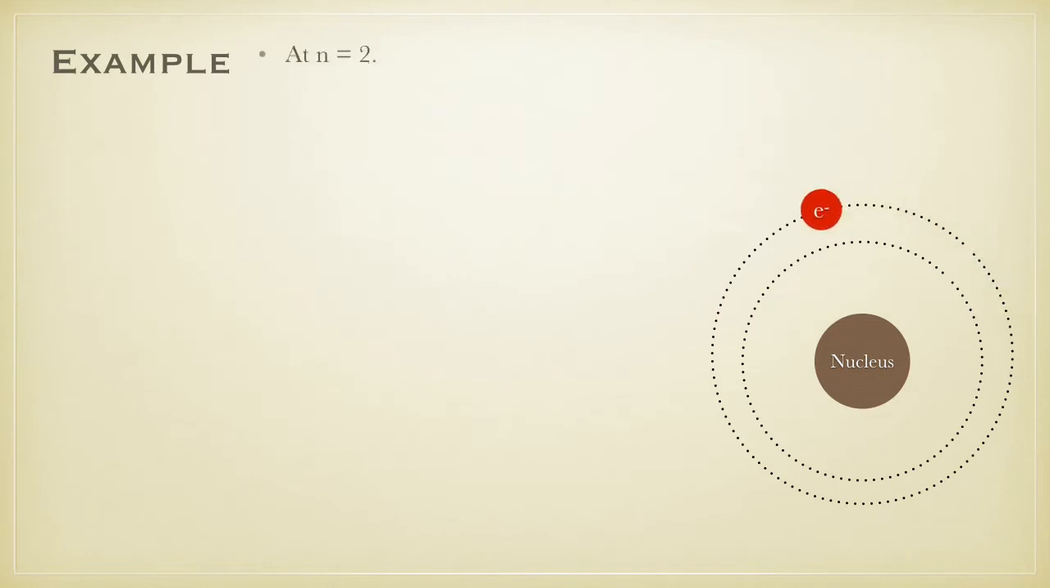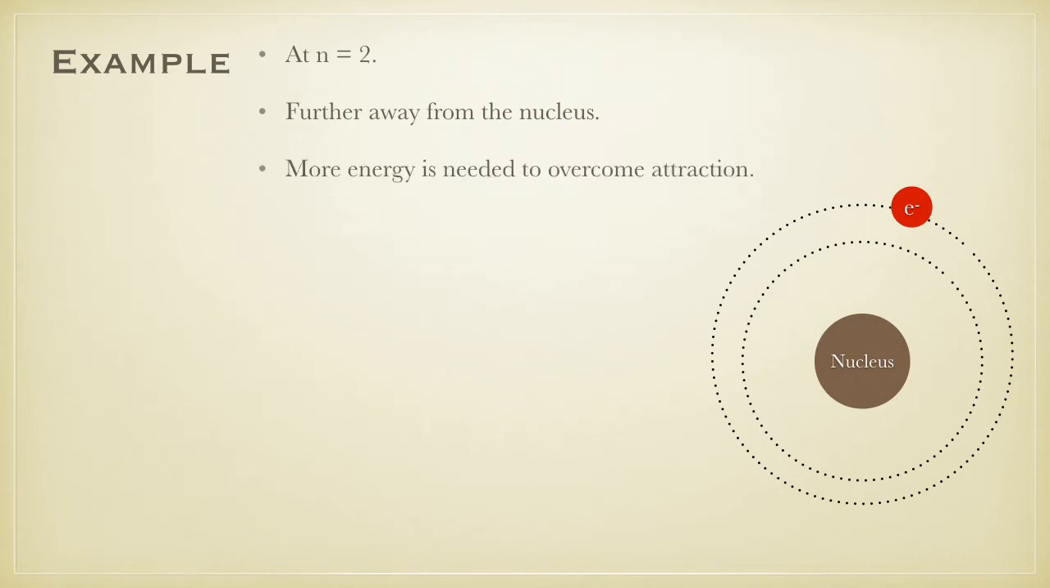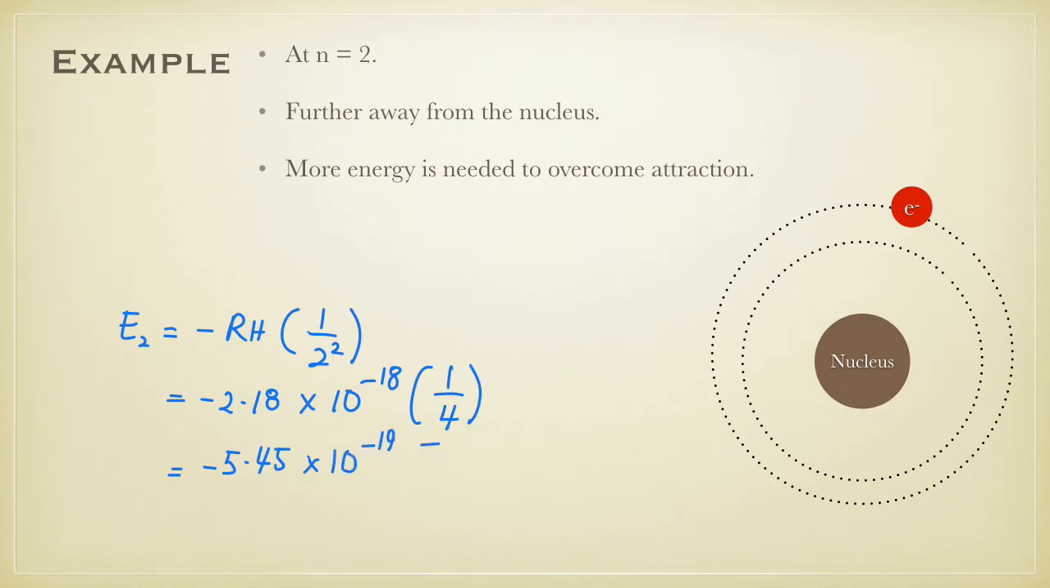Now let's try to do the same to the second level, or at n equals 2. This level is much further away from the nucleus compared to n equals 1. Therefore, more energy should be needed to overcome the nucleus attraction. To calculate the energy, replace n with 2 in Bohr's formula. The energy needed for the electron to orbit n equals 2 is negative 5.45 times 10 to the power of negative 19 joule.